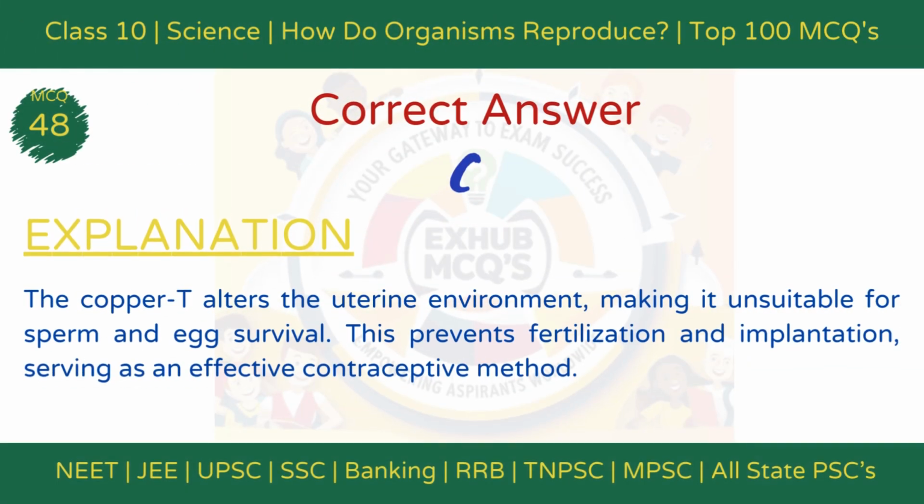The correct answer is option C. Alters the uterus environment. Explanation. The copper T alters the uterine environment, making it unsuitable for sperm and egg survival. This prevents fertilization and implantation, serving as an effective contraceptive method.